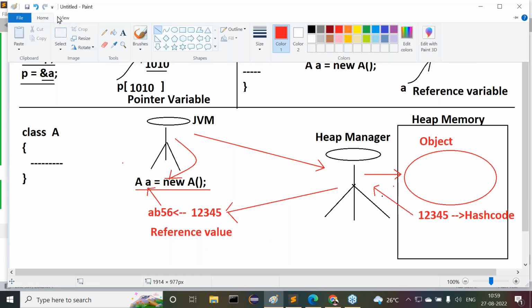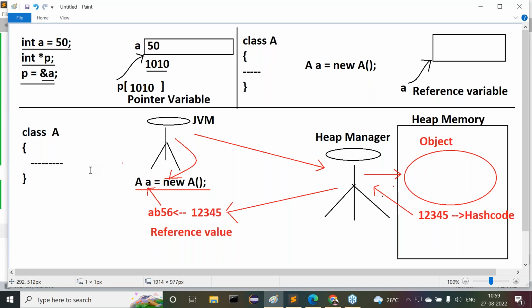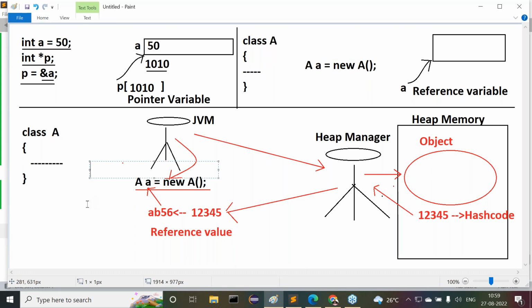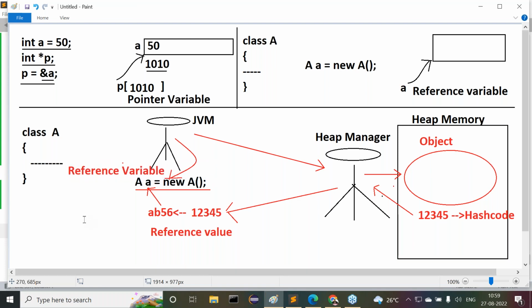The variable which stores the reference value of the object is called what? A reference variable. The variable which stores the reference value of the object is called a reference variable. That's it. Then what exactly is the meaning of reference variable? A reference variable is a variable which stores the object reference value.